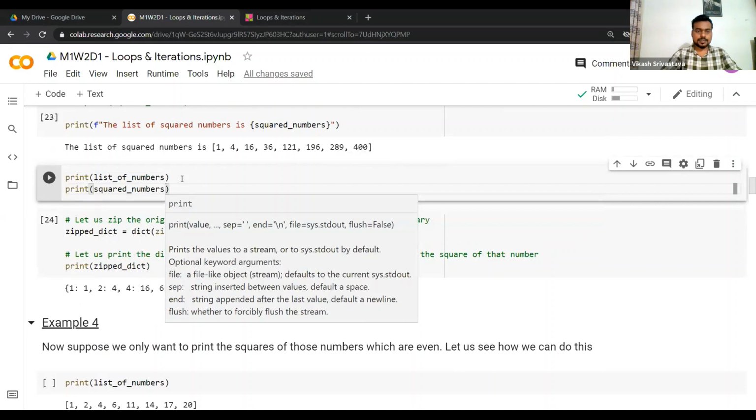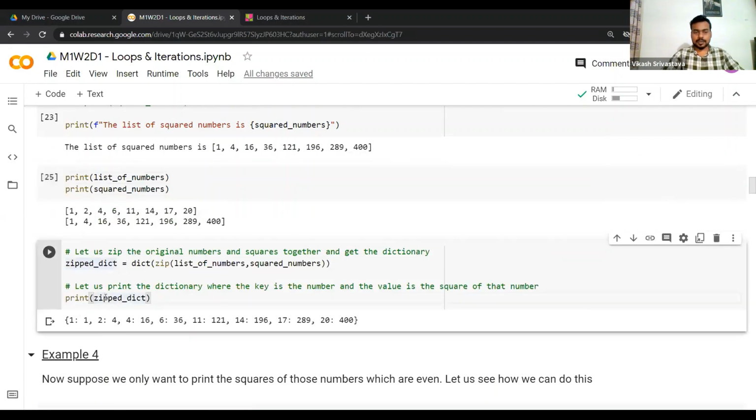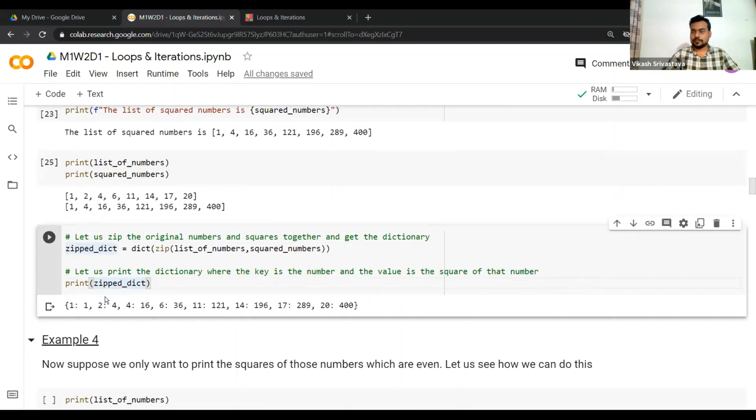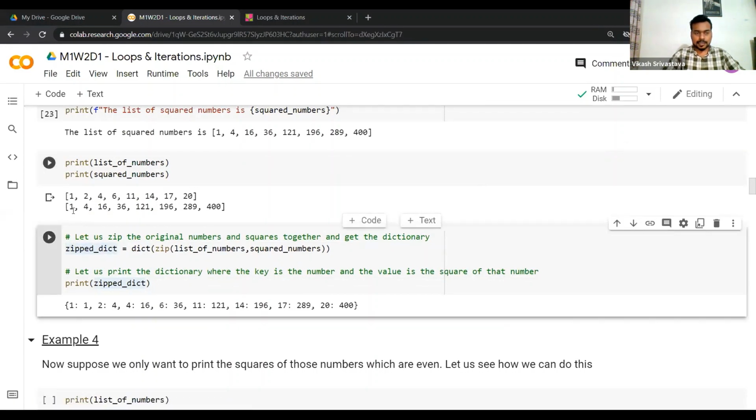Now as you can see, when we are zipping them together using the zip function and then calling dict on top of that, what's happening? The first element becomes our key for the first element, and then this one becomes the value corresponding to that key. So now this is one element of our zip dict.